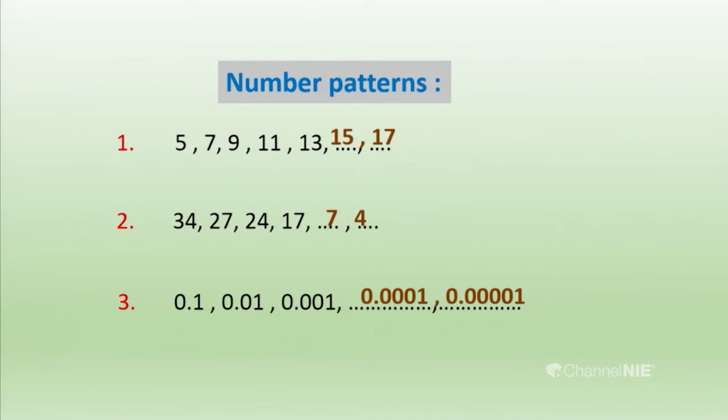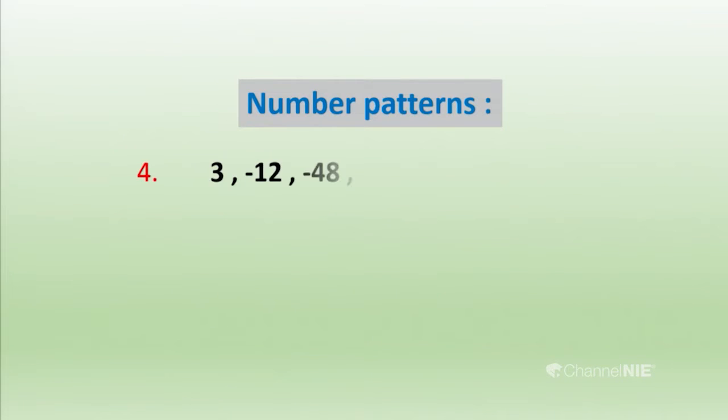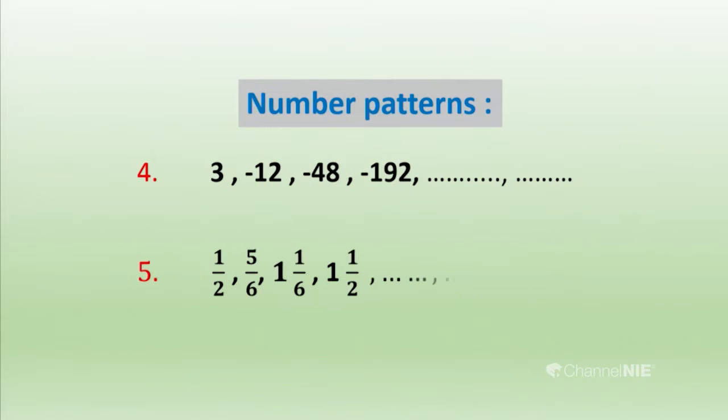0.001, 0.0001. So it's continuing, and you can say the next 2 terms of these number patterns very easily. Look at the fourth number pattern: 3, minus 12, minus 48, minus 192. What are the next 2 terms of them? You think about it, okay? Then I will give the fifth number pattern also. That is the fractional number pattern. You can say very easily what the next 2 terms of this number pattern are.